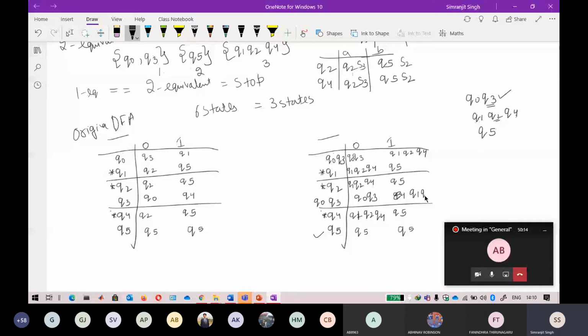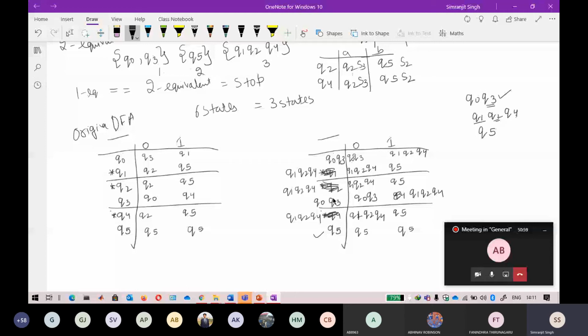If you check, there are two states, Q0 and Q3. We also have to check here. Here it is Q1, so you again repeat Q1, Q2, Q4. In the same way, this Q2 has to be dealt with as Q1, Q2, Q4, and here this is Q4, again it has to be Q1, Q2, Q4. So now if you check, there are Q0 and Q3.